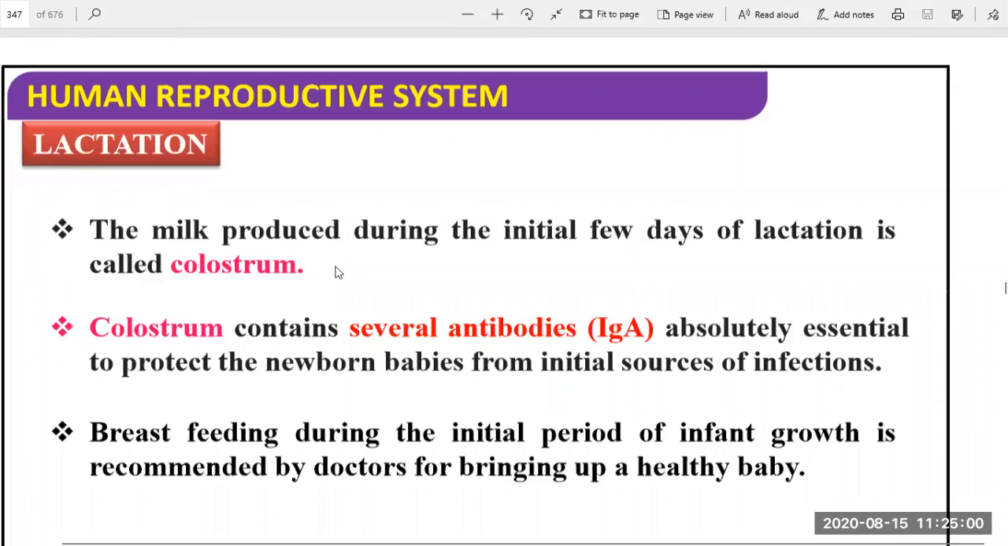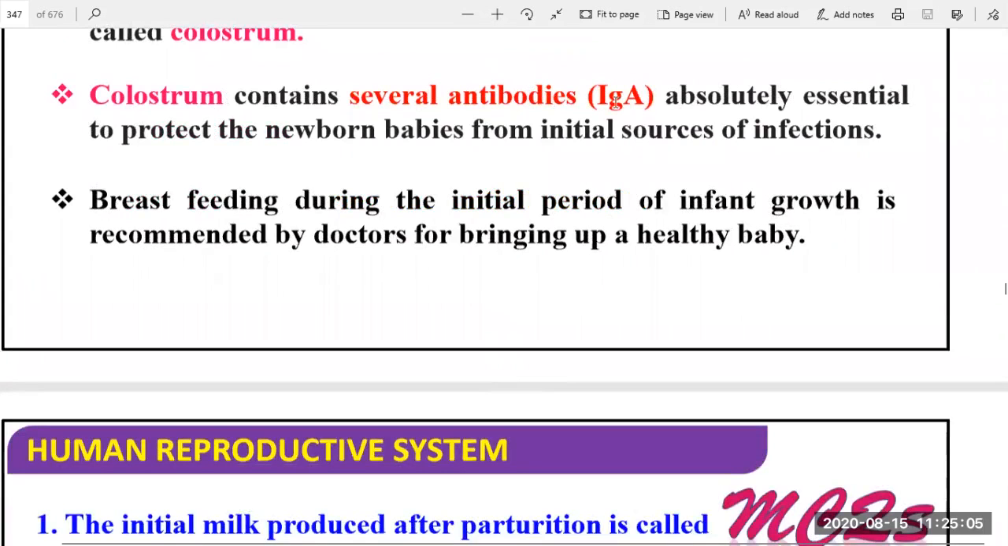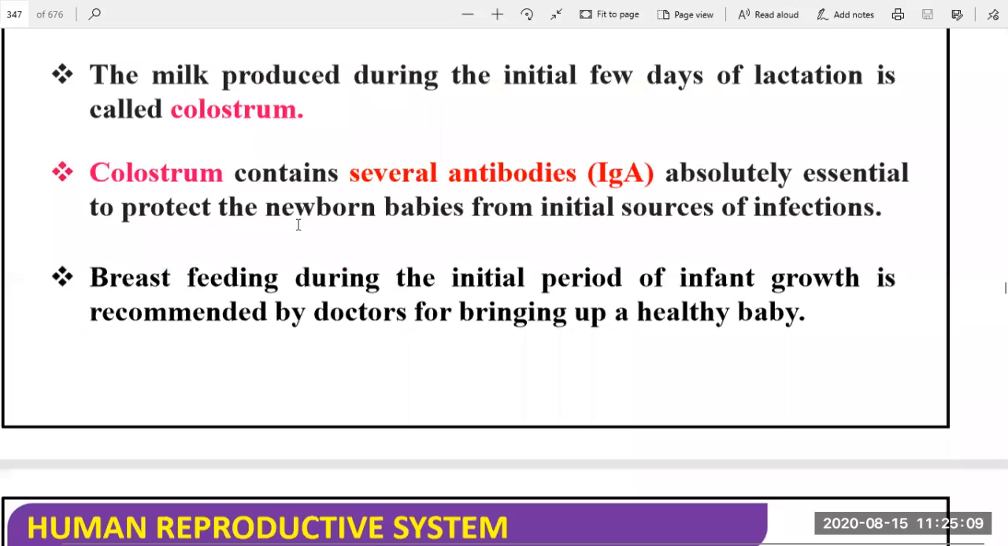The colostrum contains several antibodies, IgA, absolutely essential to protect the newborn babies from the initial sources of infection. So that the baby does not get any infection, the colostrum in the form of milk should be given. So that is the importance.